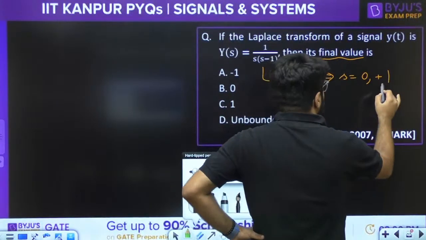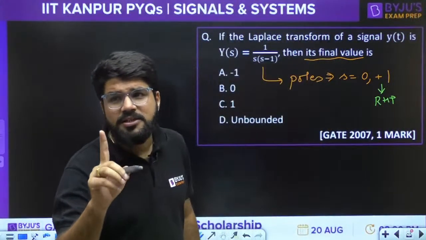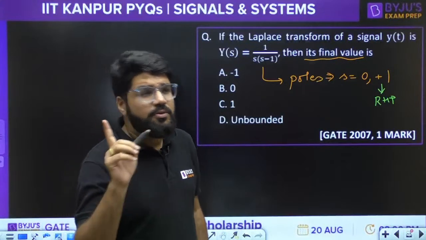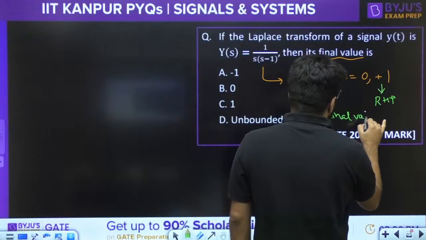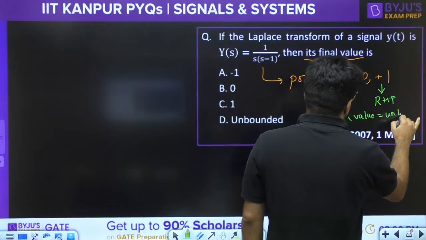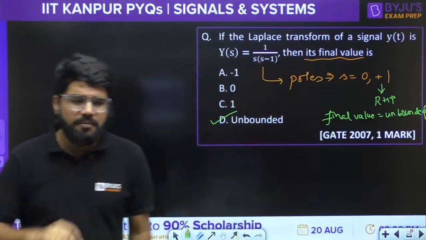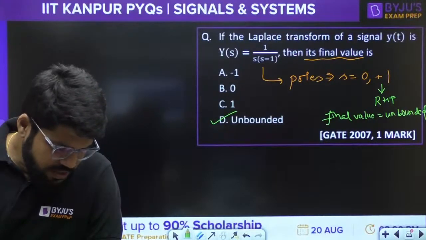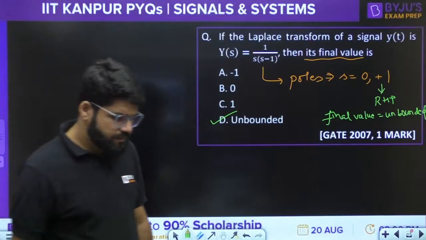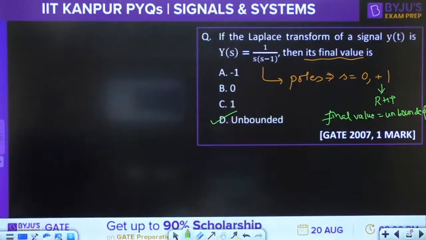And whenever there is even a single pole in the RHP, the final value is unbounded, infinity. Option D is the correct option. Unbounded.